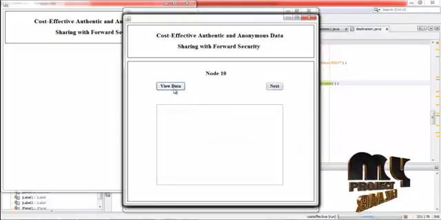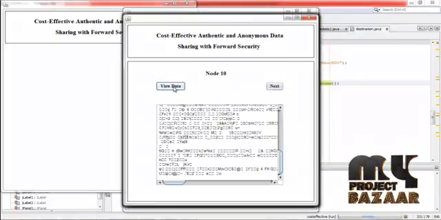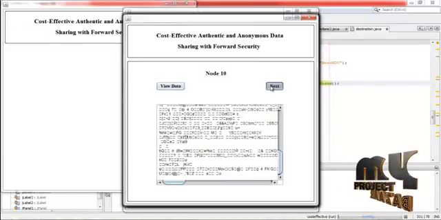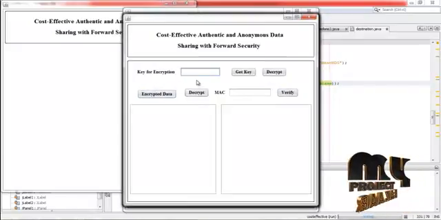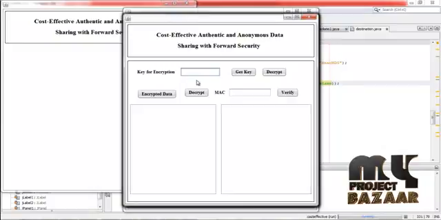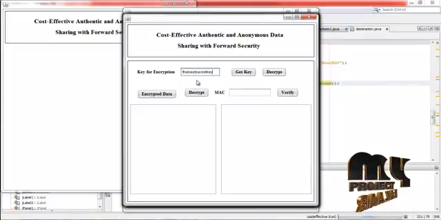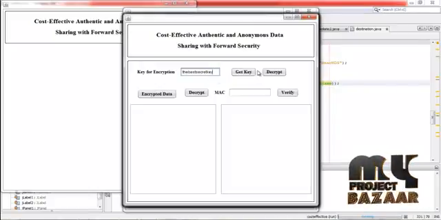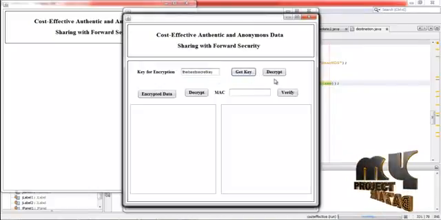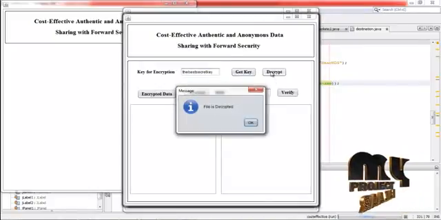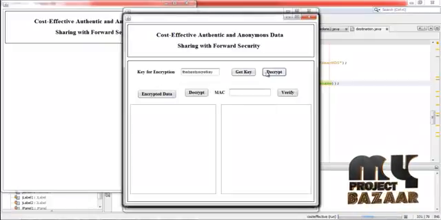This file is now received by intermediate 2, and then click next. Now the destination has to enter the key. Now press get key, and then click decrypt. Now the data is decrypted.